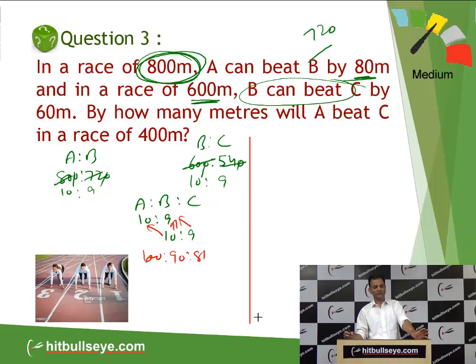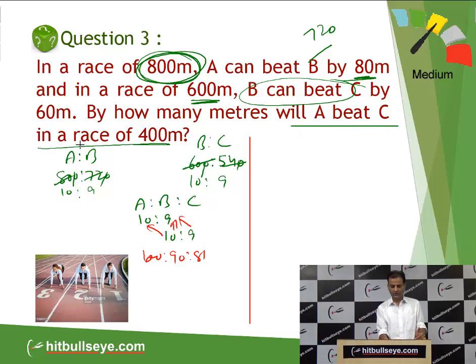Now what is the question? By how many meter will A beat C in a race of 400 meter? Now we have to find the relation of A and C. What is the relation of A and C? In a 100 meter race, if A is running 100, then C is running 81. So we can say in a 100 meter race, A can beat C by 19 meter.